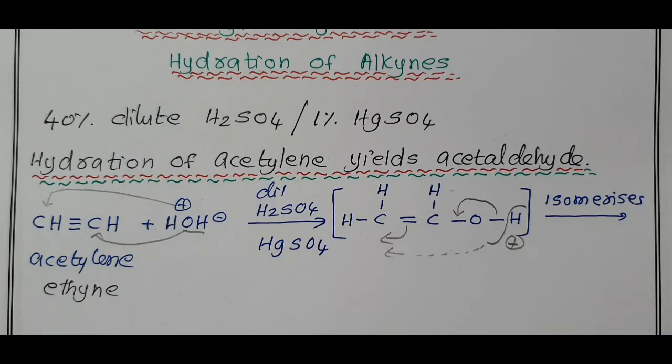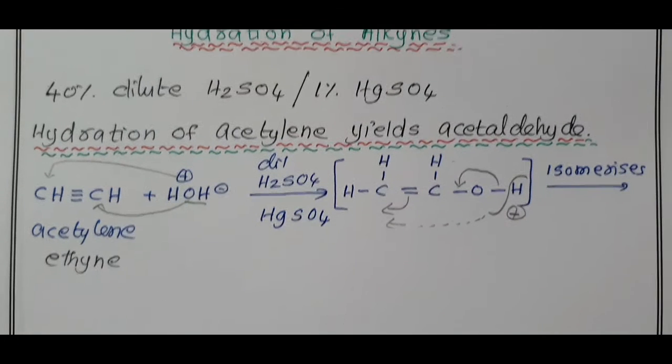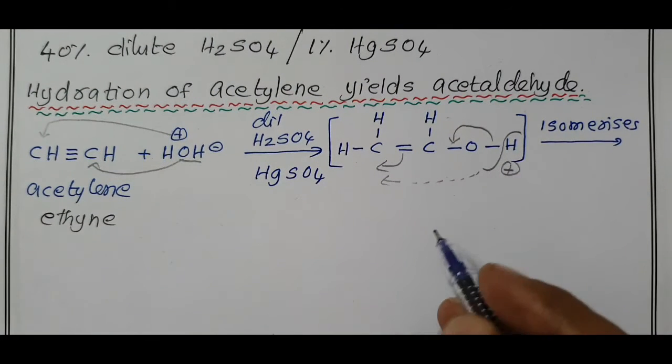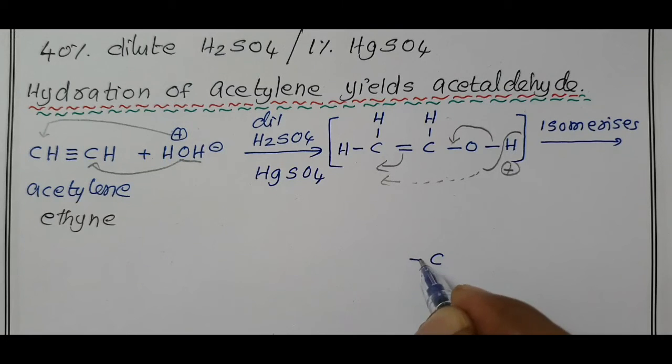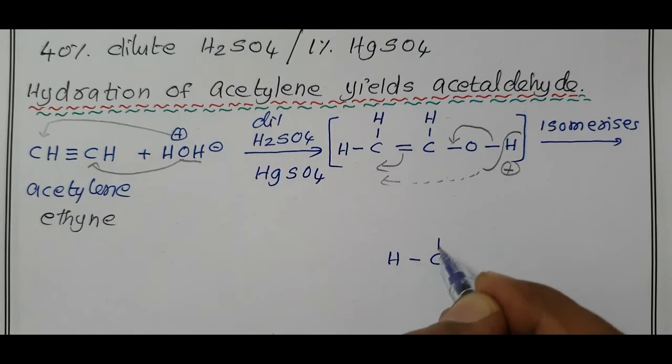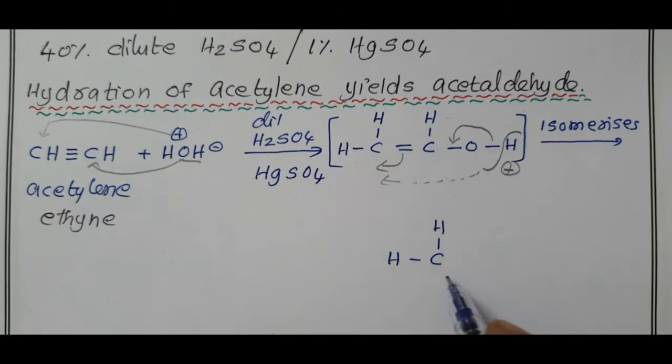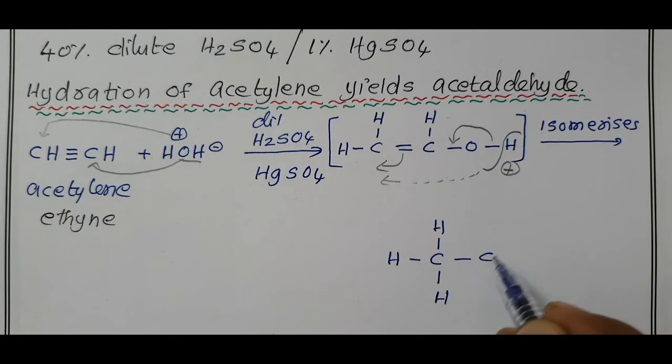So what is the product obtained? We have carbon, here you have one hydrogen, here you have one hydrogen, this bond shifted and that hydrogen is added. So here you have a single bond, carbon, one hydrogen, double bond oxygen.